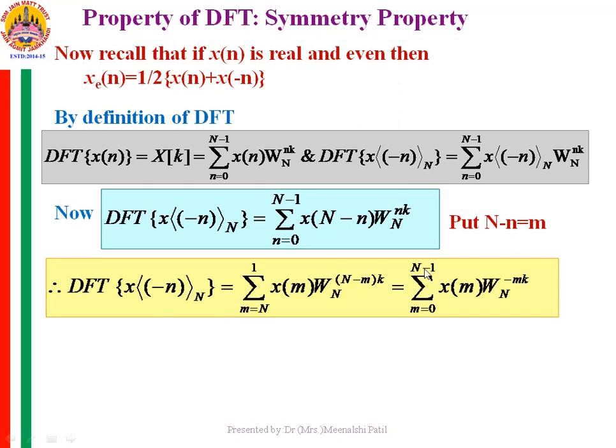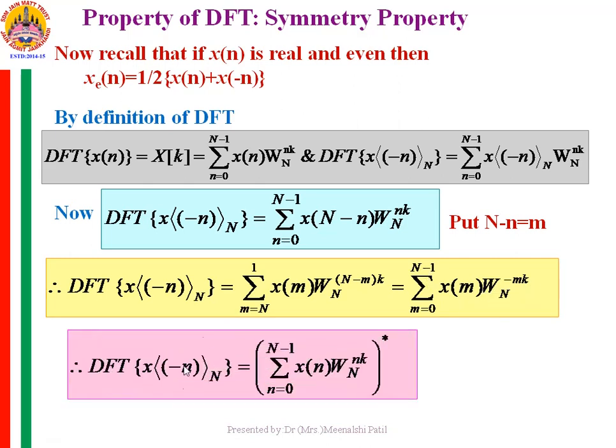So summation m from 0 to N minus 1, x of m W raised to minus mk N.